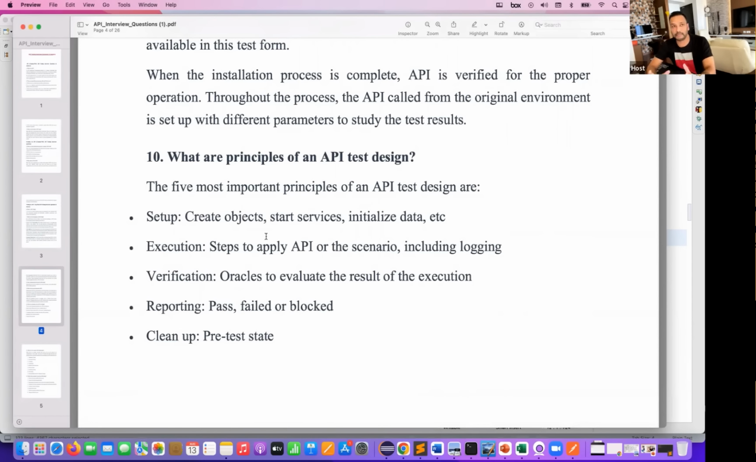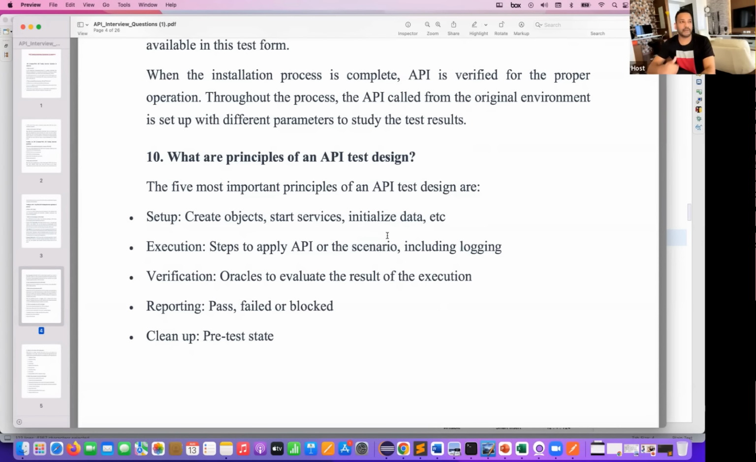First of all, the setup, just like we do setup and tear down methods that we write in TestNG or JUnit or any test client that you are using. You have to create the object, start services, and initialize the data. If you really want any test data or need to start some services to test that particular API, create object, initialization and all such things, that is your setup. After that, these will be your execution steps to apply the API for the scenario, including logging.